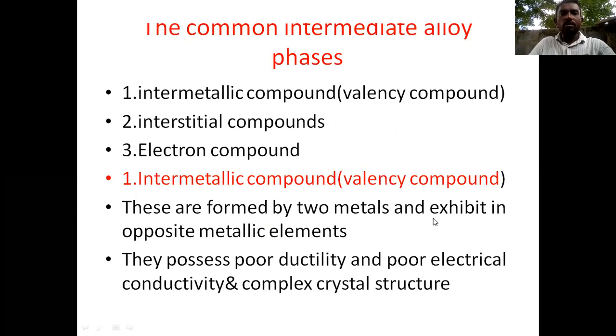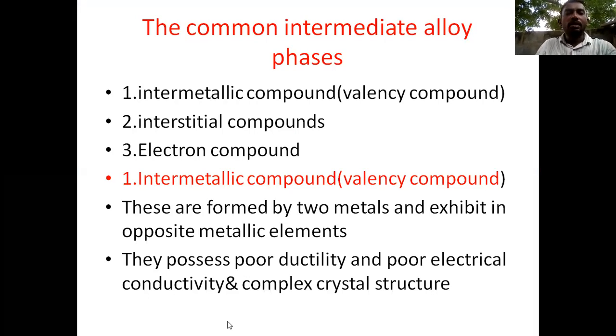The next topic is the composition of intermediate alloy phases. Generally, we have three types of compounds: intermetallic compounds, interstitial compounds, and electron compounds.